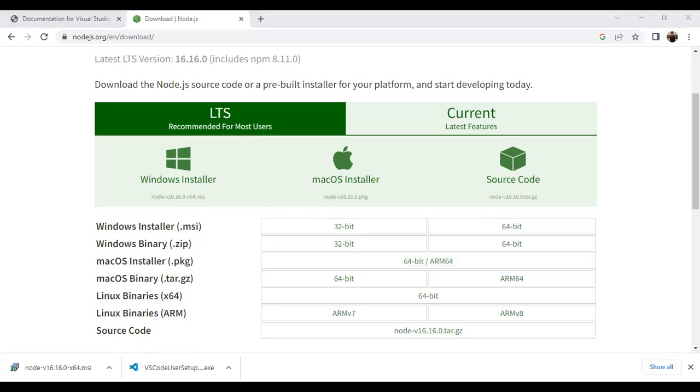See here. Then we have downloaded the Node.js file. We have to go to the Node.js file, then right click on it. Then we have to install it. Click on the installation part. See, it is preparing to install. We have to go to next.